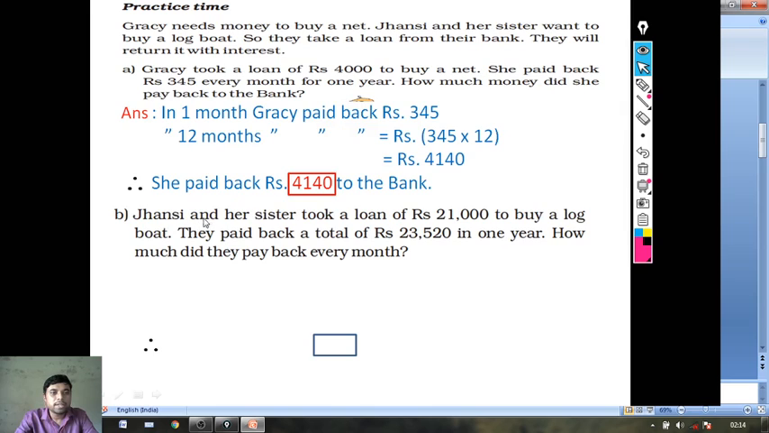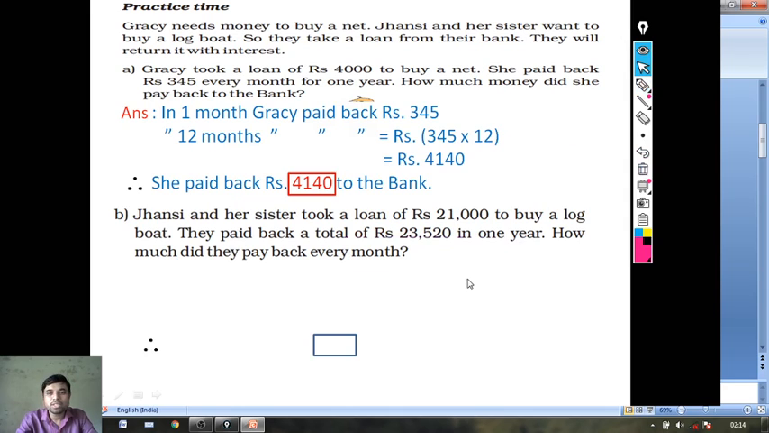Jhansi and her sister took a loan of rupees 21,000 to buy a logboat. They paid back a total of 23,520 in a year. Here, what is given? In a year, that means in 12 months they paid back this money. How much money did they pay back for every month? Every month means what? For 1 month.